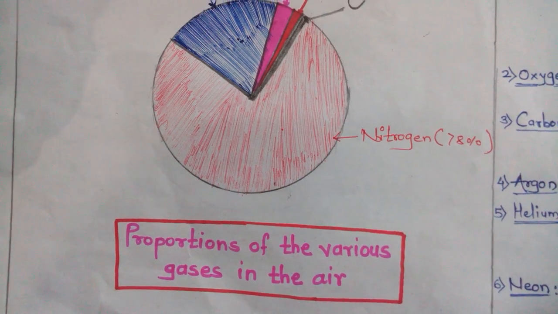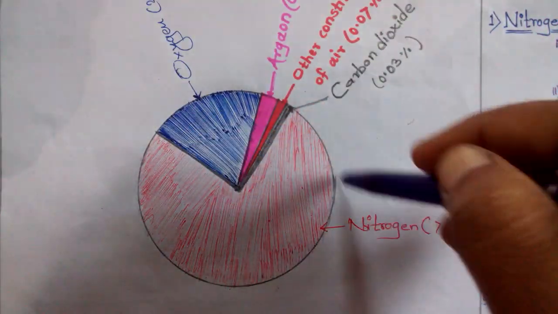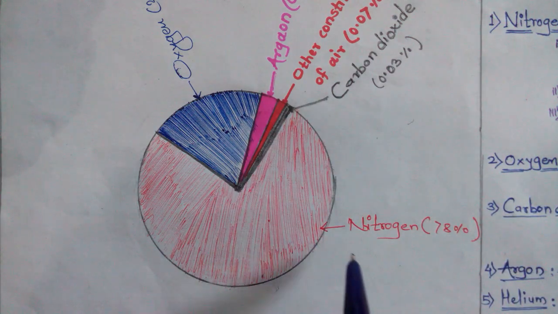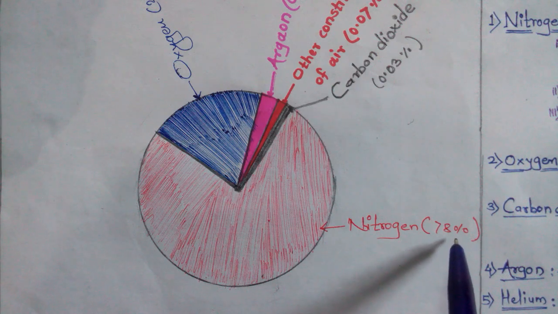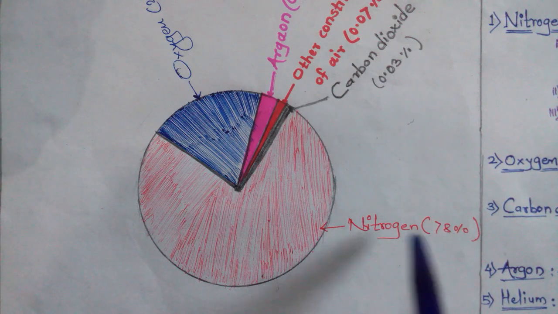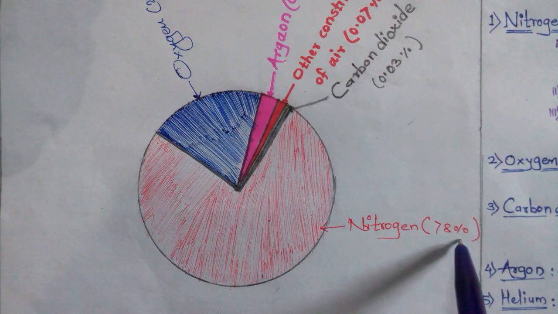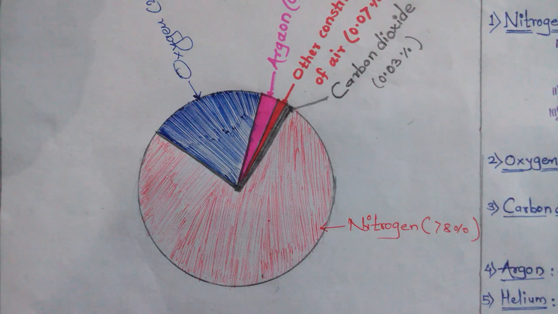Now see, suppose this is the atmosphere. In that, this red color we are seeing is the nitrogen. 78% nitrogen is present in the air. How much percent? 78% nitrogen is present in the air.